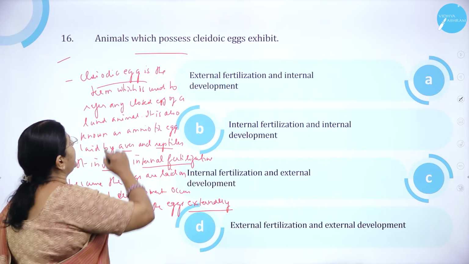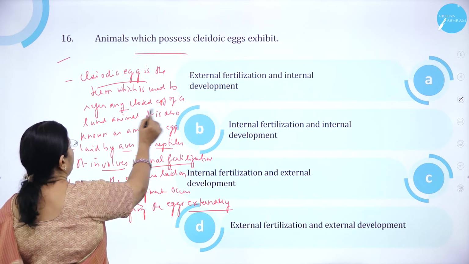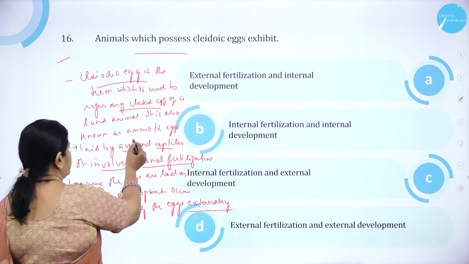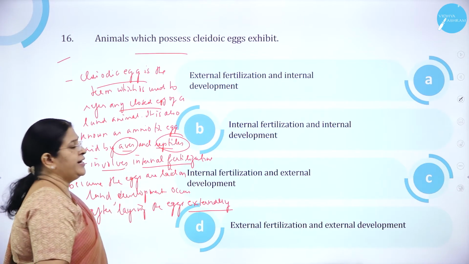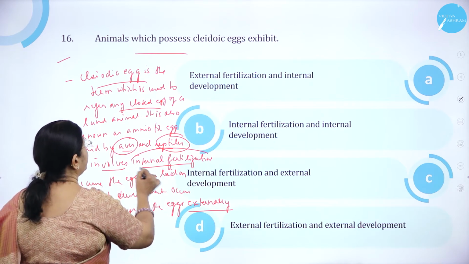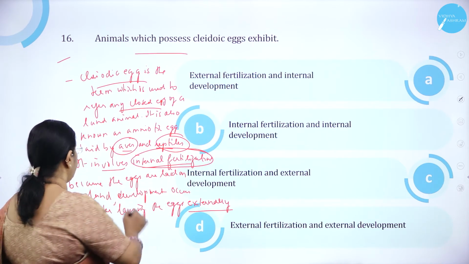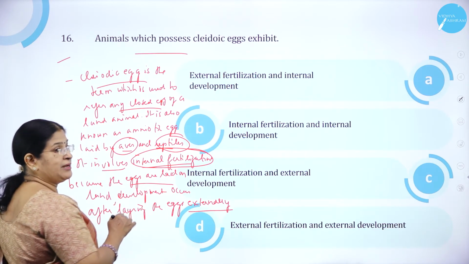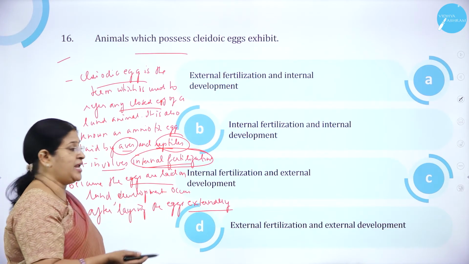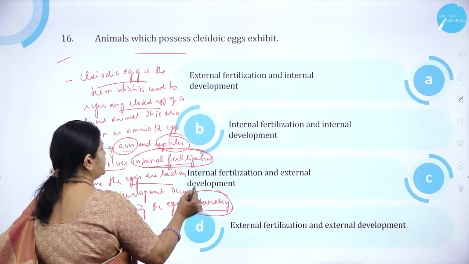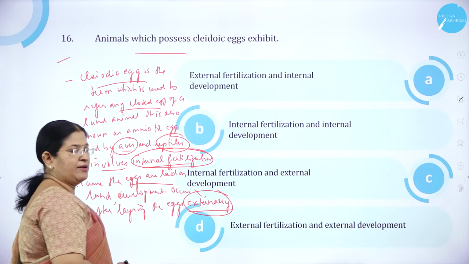So we know the cleidoic egg is the term used to refer to any closed egg of a land animal, particularly like we come across in birds and reptiles. It is also called an amniotic egg, and it involves internal fertilization, because the eggs are laid on the land, but the development occurs externally after laying the eggs. So it is internal fertilization and external development.